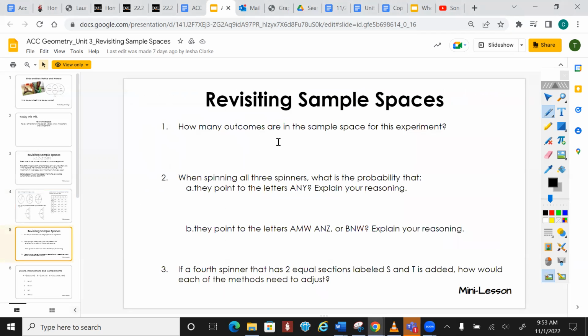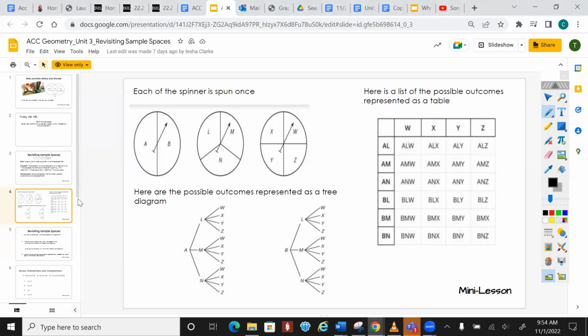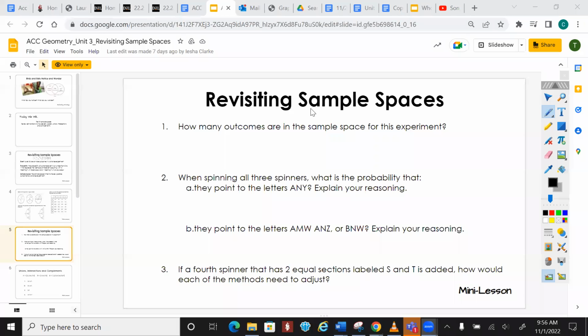Okay, so how many outcomes are in the sample space for this experiment? There are 24. If I were you, I would take a second and draw these 3 spinners on your paper so that you can come back to these notes. We already talked about how there are 24 potential outcomes.